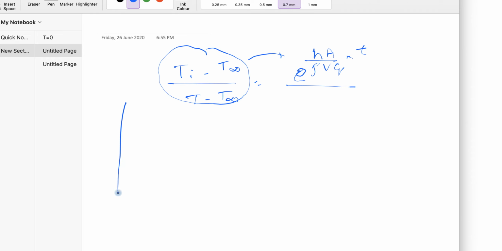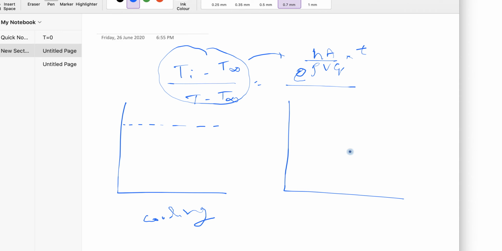So now we have two graphs. One is for cooling, another is for heating. So cooling is, suppose the initial temperature is 530 degrees Celsius.